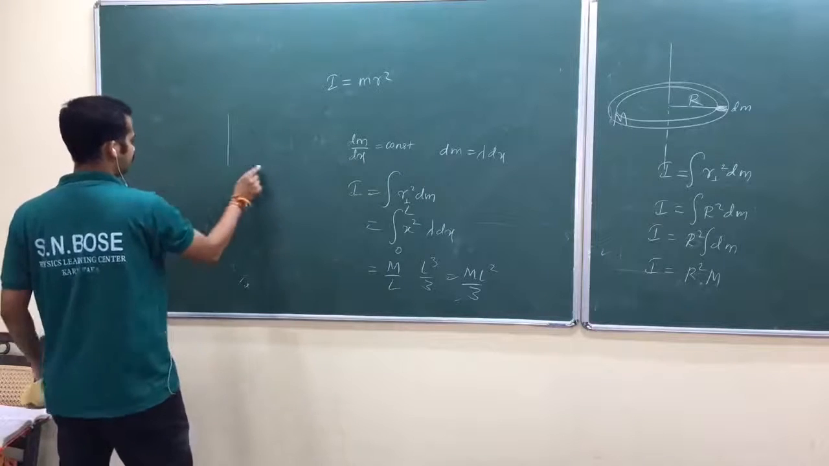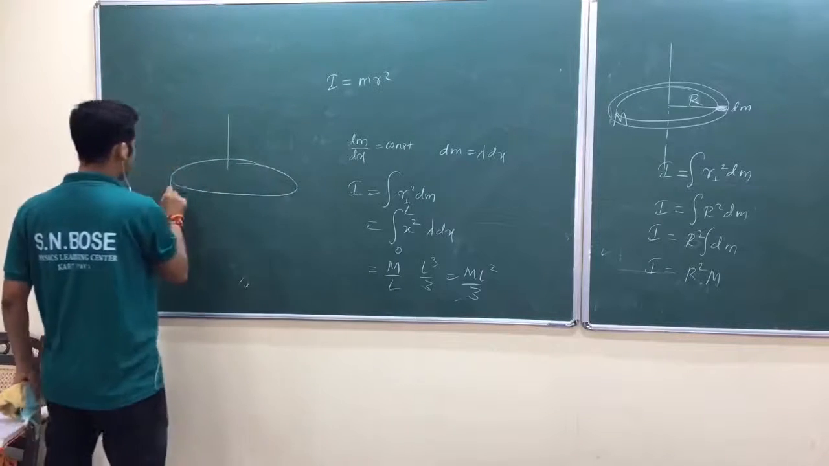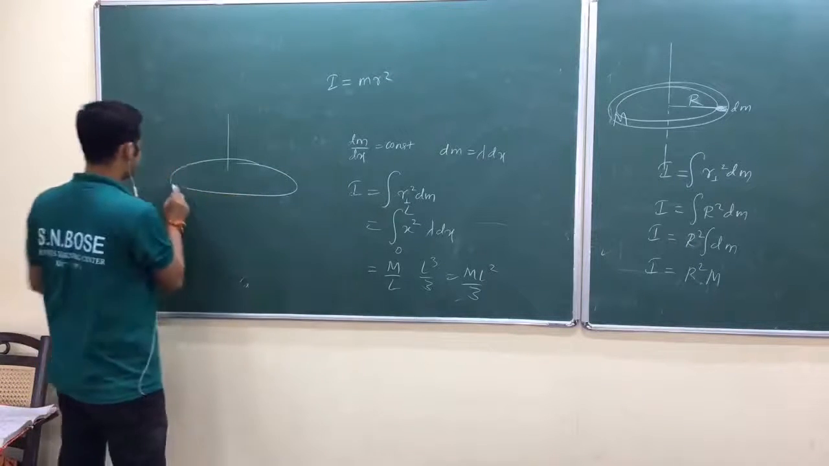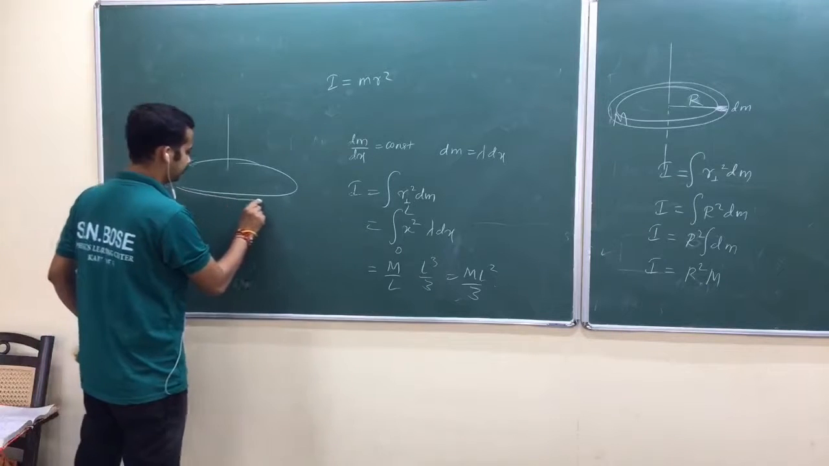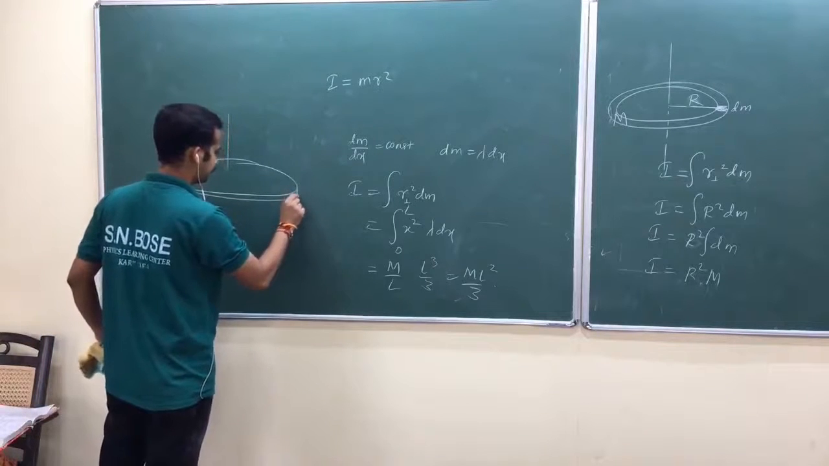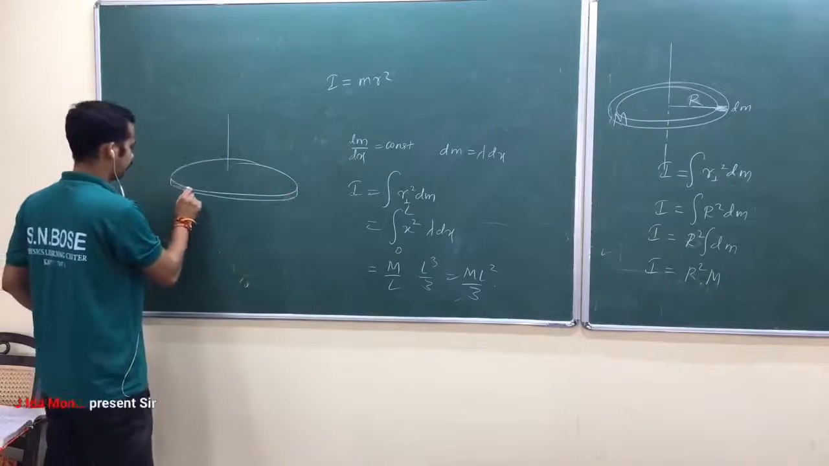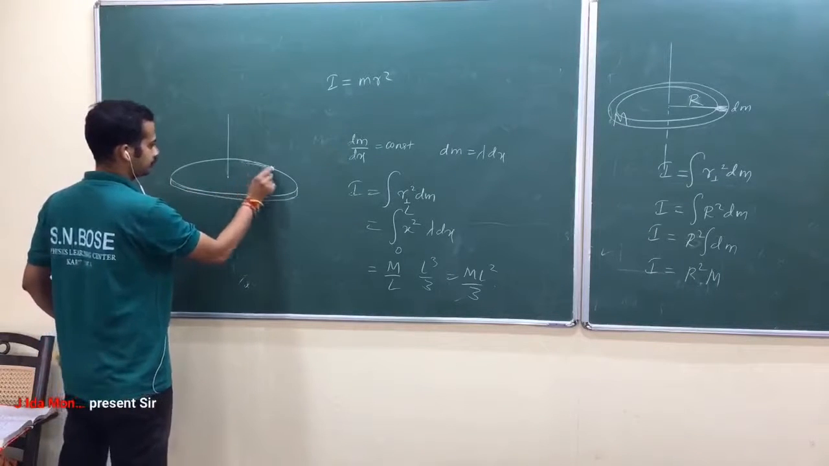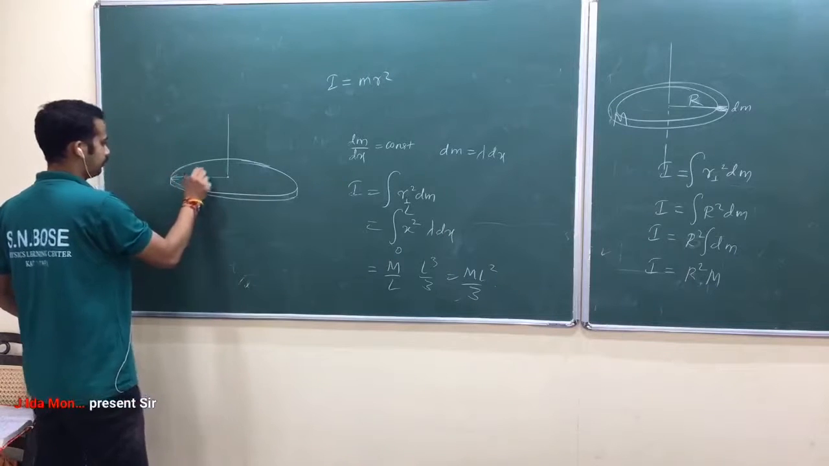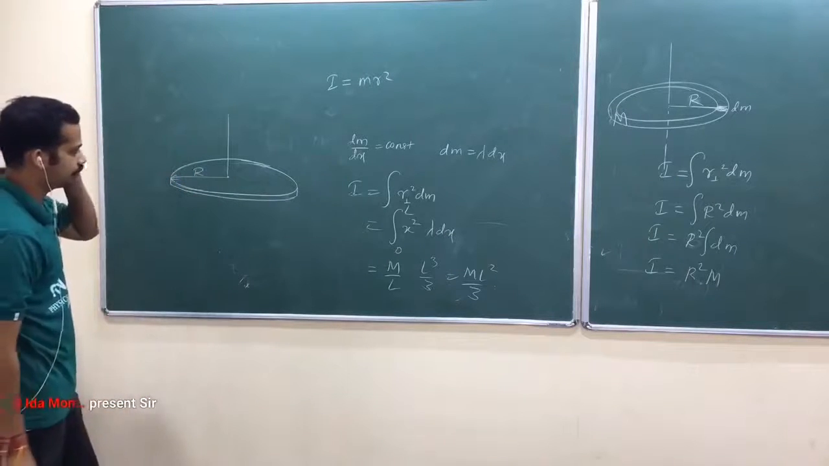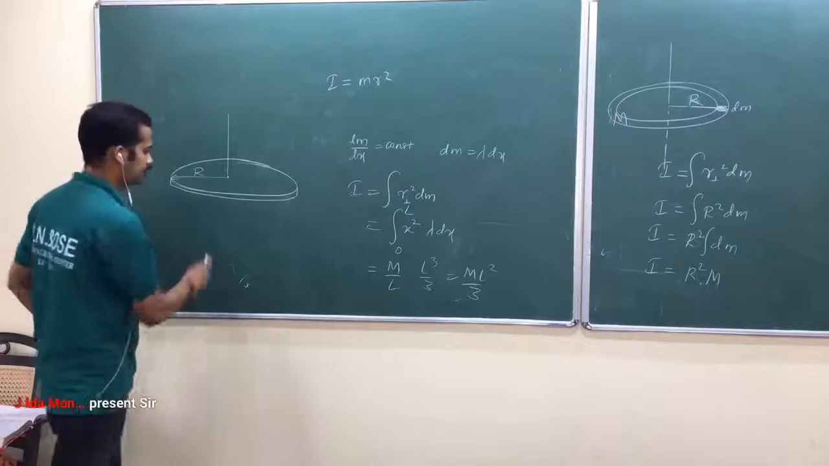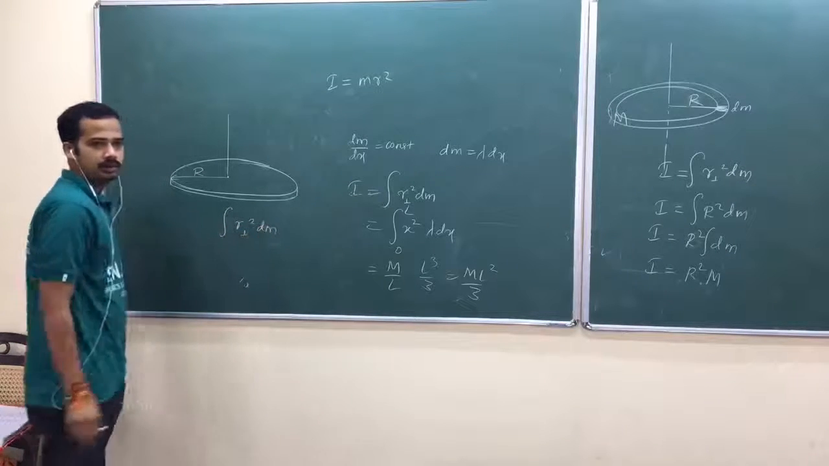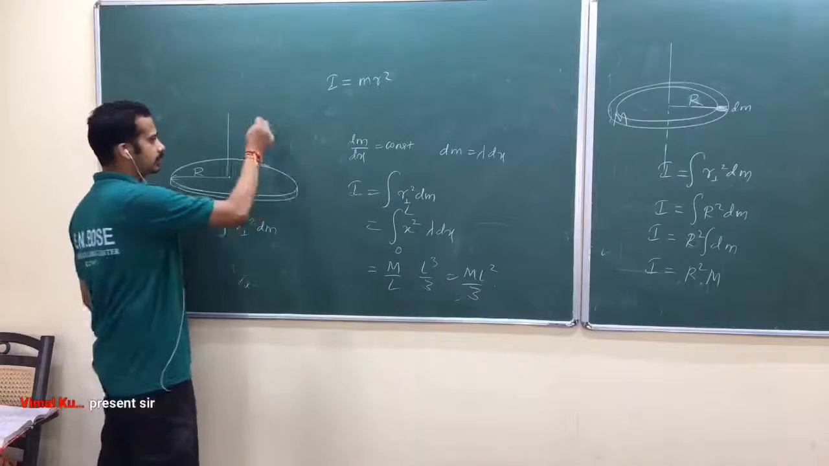Okay, suppose you have a disk of radius capital R of total mass m. Okay, of radius r. Is that okay? Now what I do here is, again I think I need r perpendicular square into dm. Am I right?